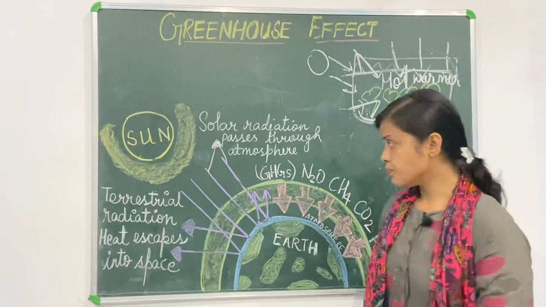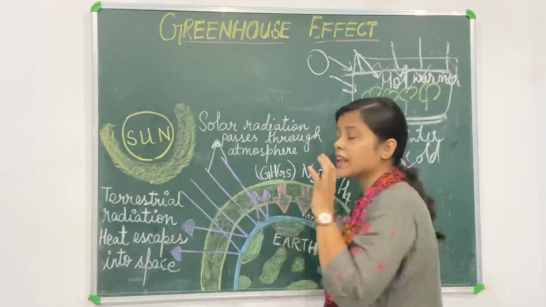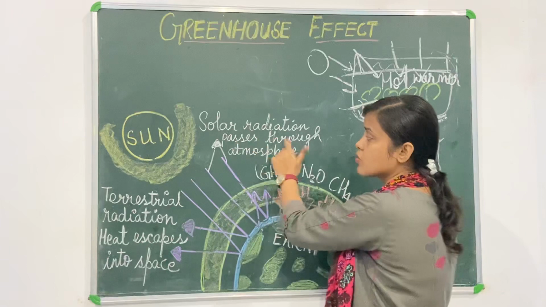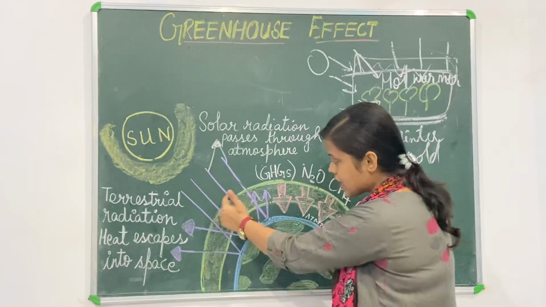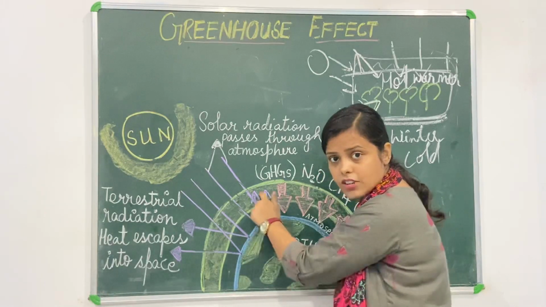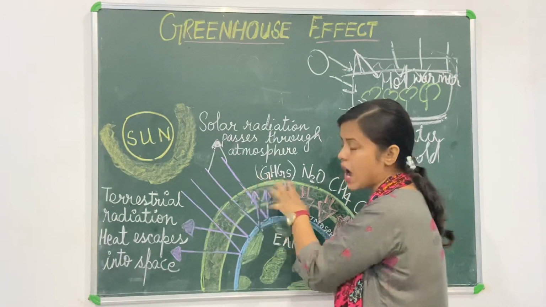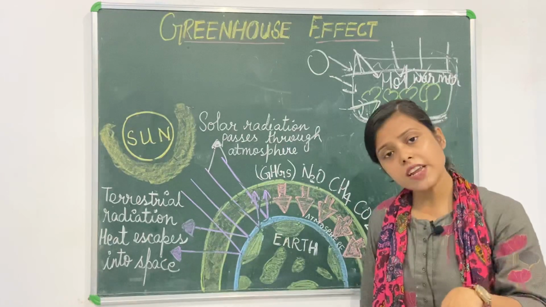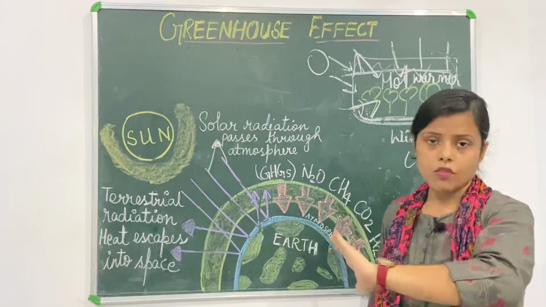Here, solar radiation from the sun passes through the atmosphere and strikes the surface of the earth, and it tries to go out into the atmosphere, but it is trapped by the greenhouse gases. When it is trapped by the greenhouse gases, ultimately the temperature of the earth becomes warmer.